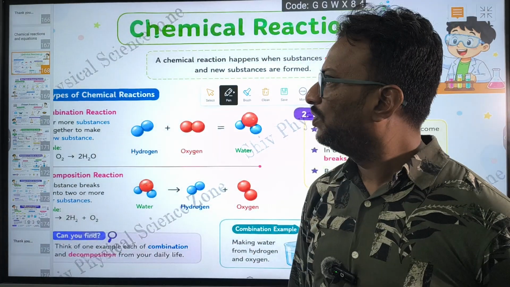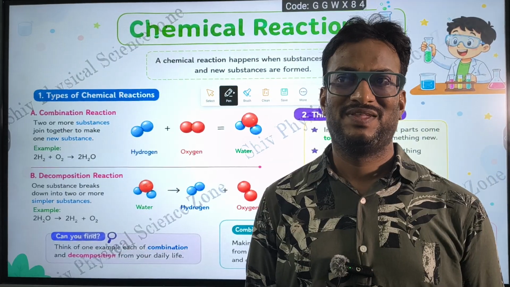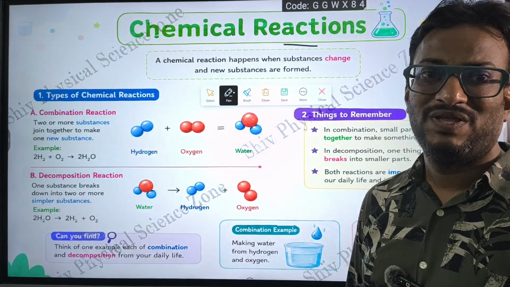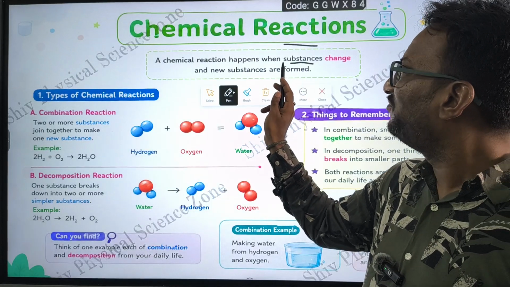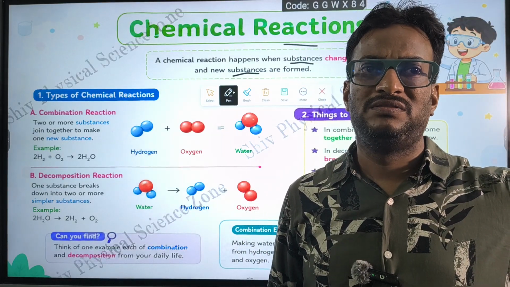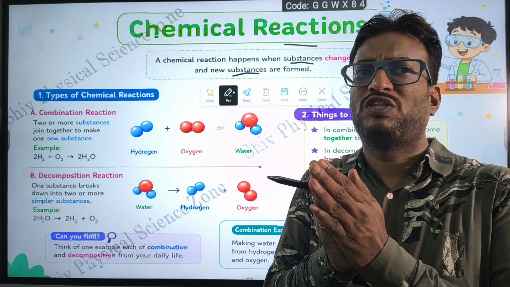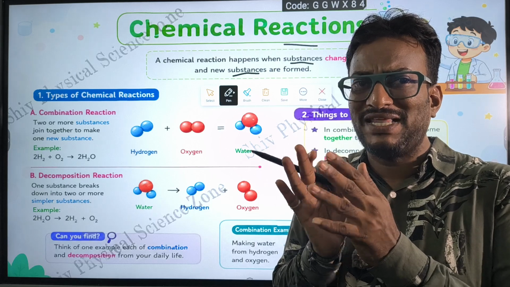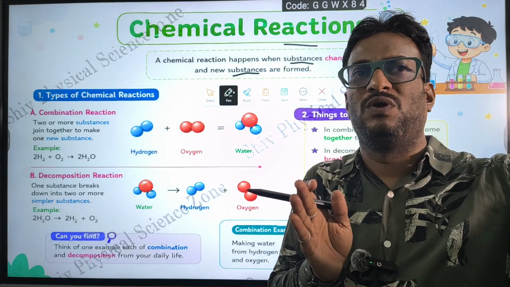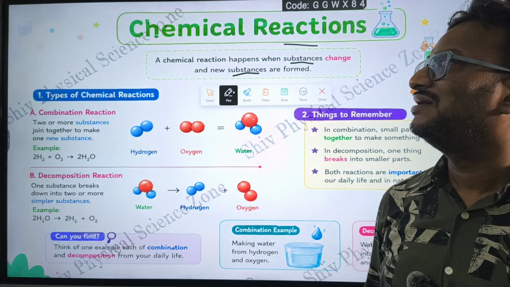First of all, see what is a chemical reaction. A chemical reaction happens when a substance changes and new substances are formed. The substance should not remain itself. The molecules present in a substance should not remain as they are. They should convert into a new molecule, a totally new substance. Then that is called a chemical reaction.